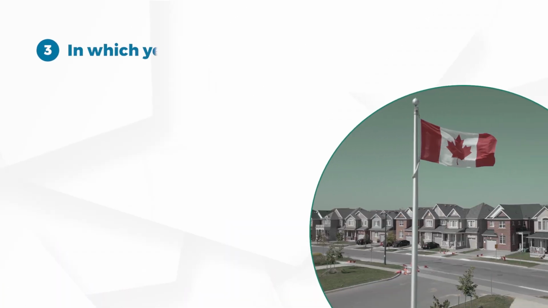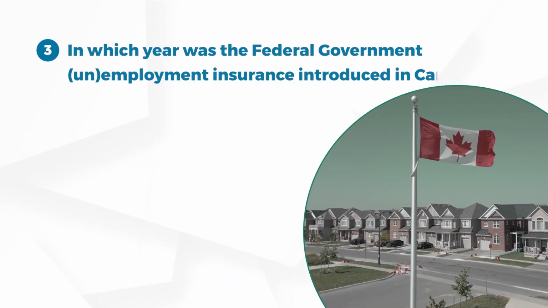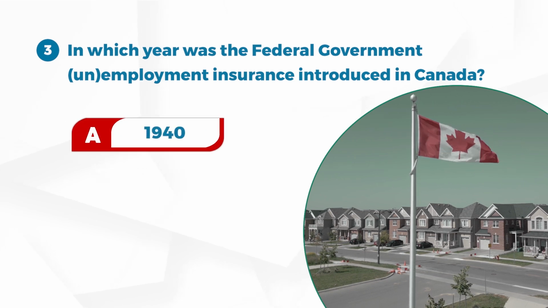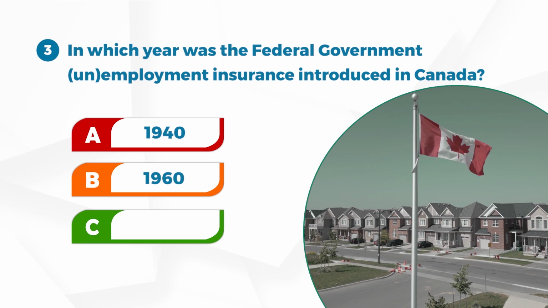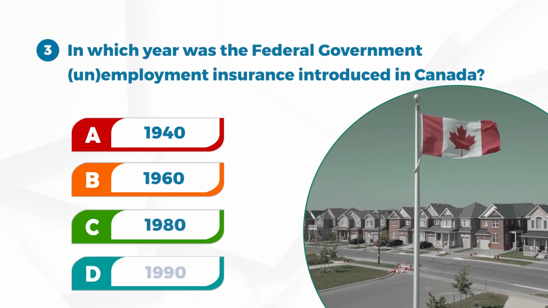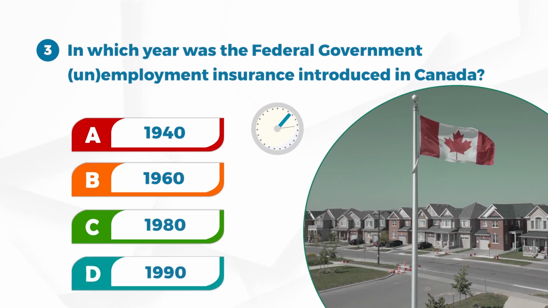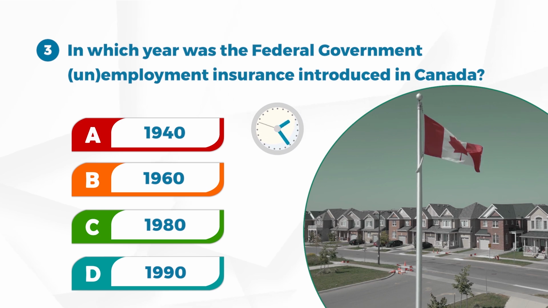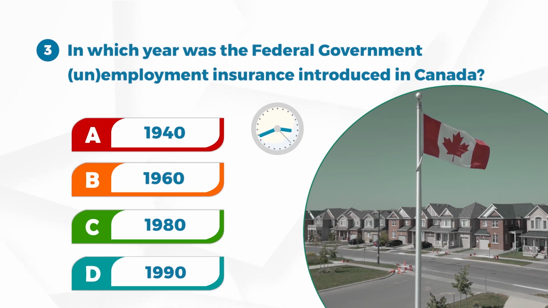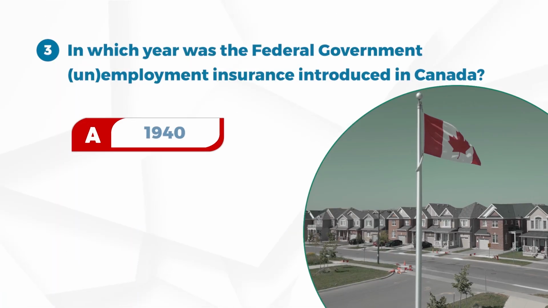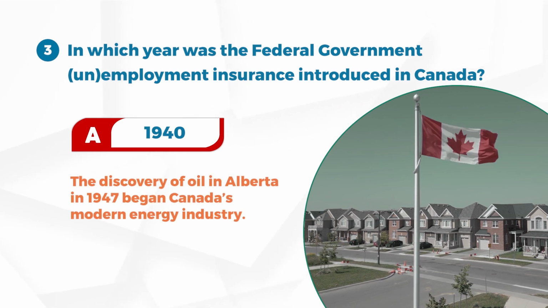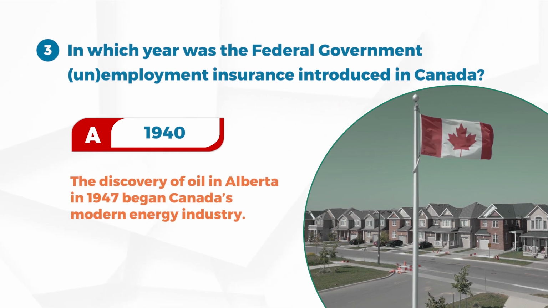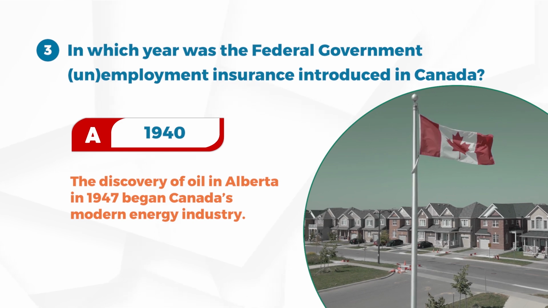Number 3. In which year was the federal government unemployment insurance introduced in Canada? A. 1940, B. 1960, C. 1980, D. 1990. Answer A. 1940. Unemployment insurance, now called employment insurance, was introduced by the federal government in 1940.